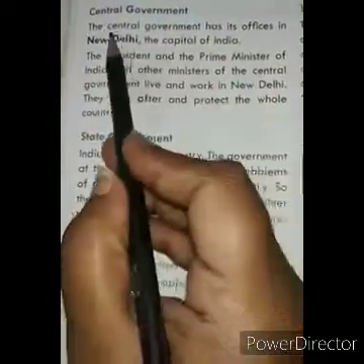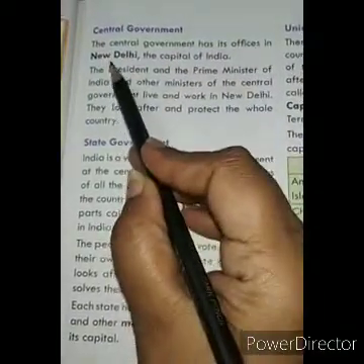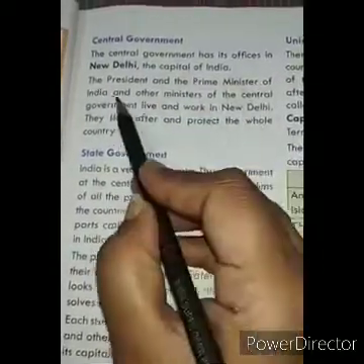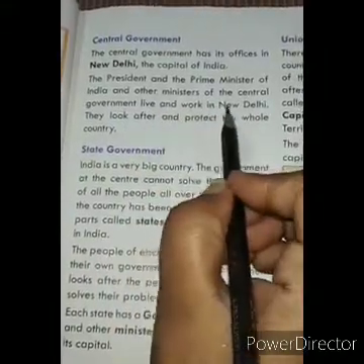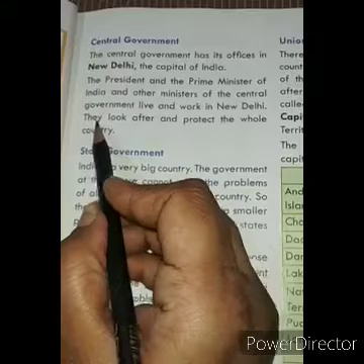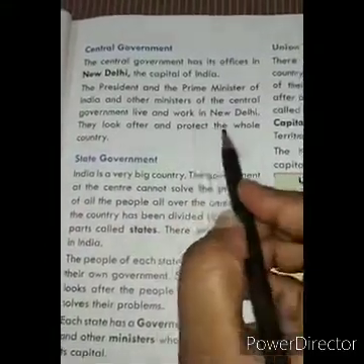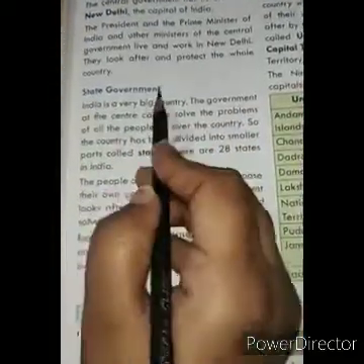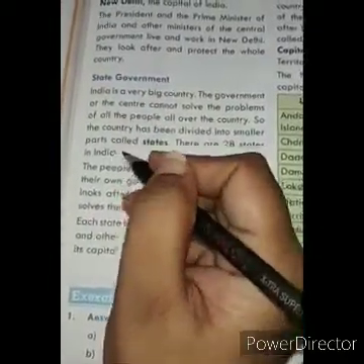Now let us come to know about the central government. The central government has its offices in New Delhi because New Delhi is the capital of India, and the President and Prime Minister of India and other ministers of the central government live and work from Delhi. They look after the country and they protect the whole nation. And below that we have the state government. State governments look after each and every state.